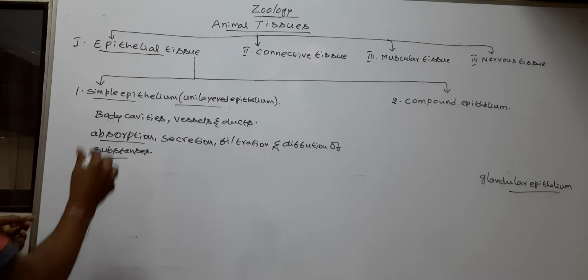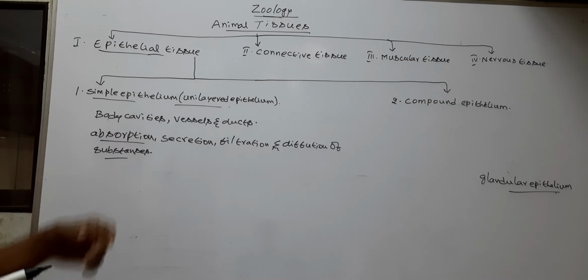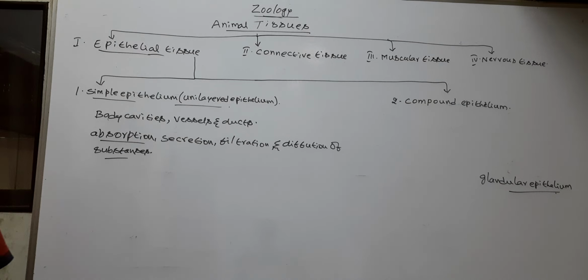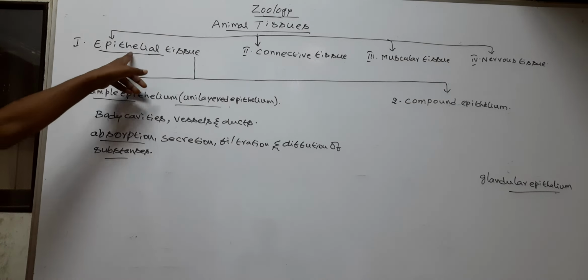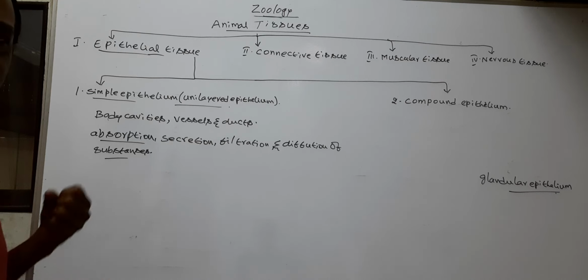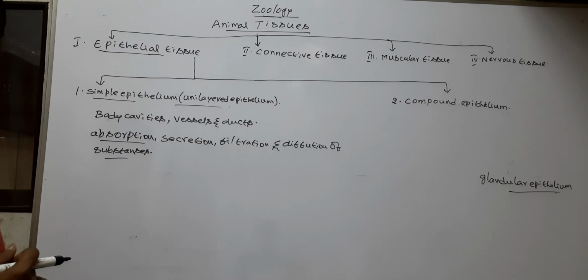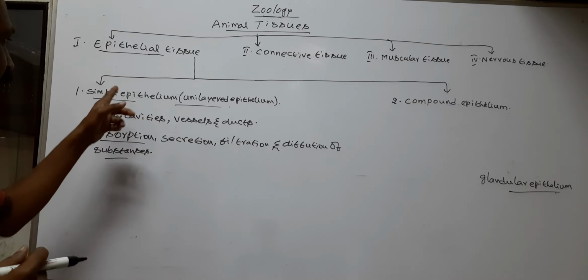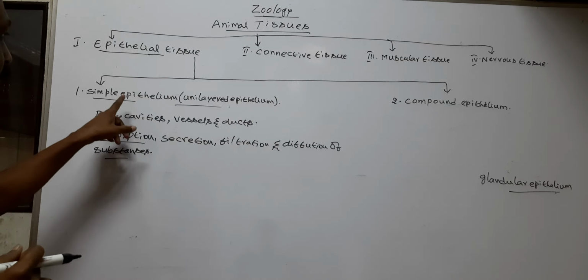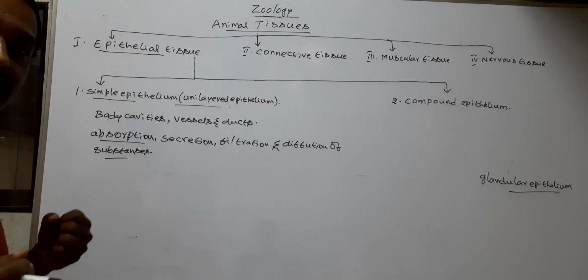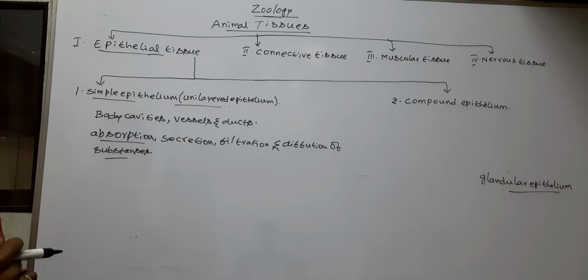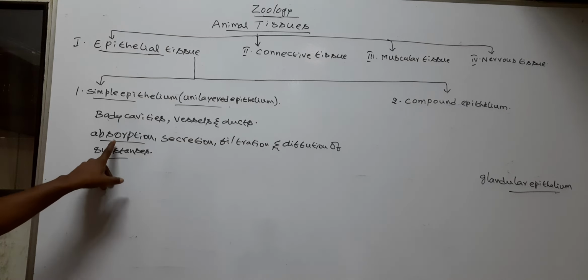Absorption: blood vessels are absent in the epithelial tissue, so the epithelial tissue absorbs nutrients from the blood. Next, the simple epithelium absorbs the digested food in the lumen of the alimentary canal into the blood of the wall of the alimentary canal.